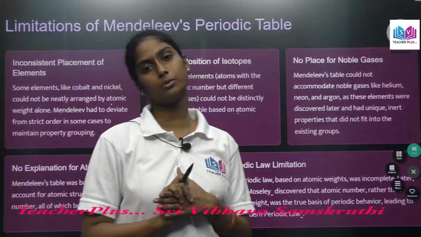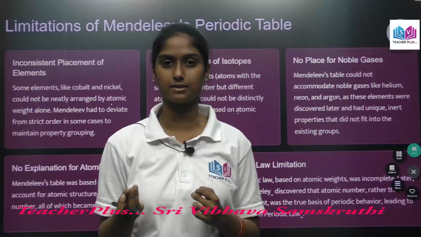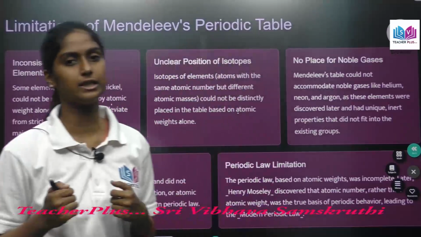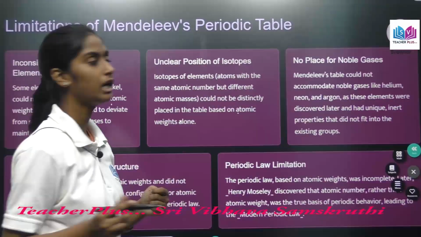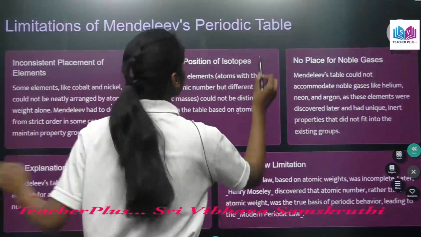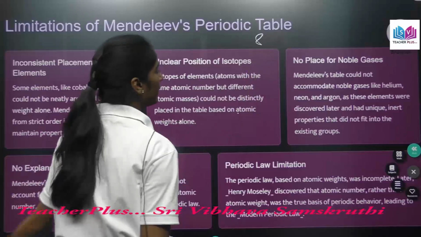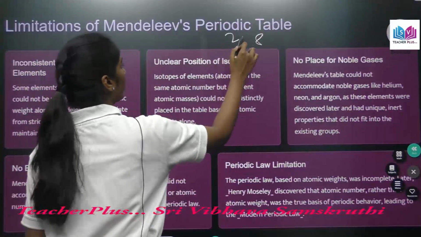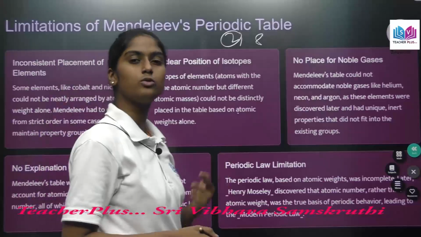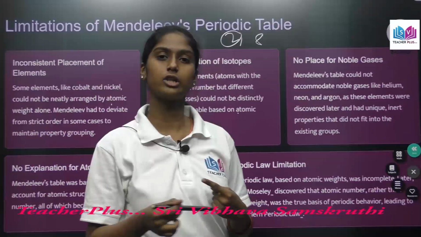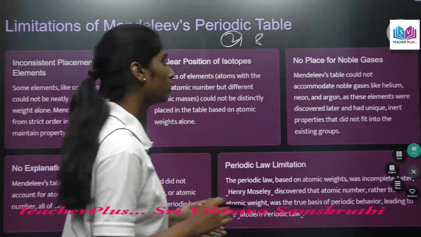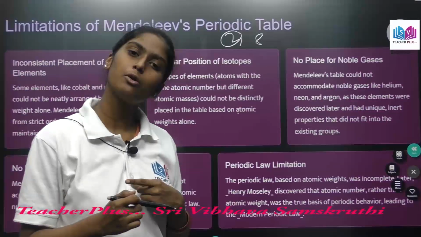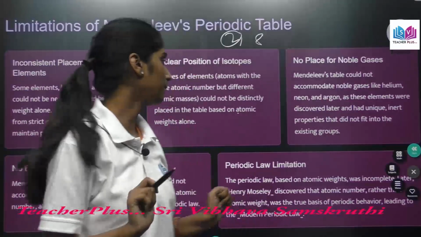So here, what are noble gases? They are inert gases, right? They have a stable configuration. And what is a stable configuration? Stable configuration means having eight valence electrons in the outermost shell, and sometimes two, for only helium. These are the duplet and octet configurations, right? So noble gases are stable elements and they don't react with other elements.